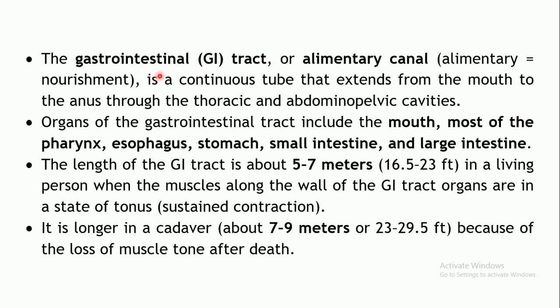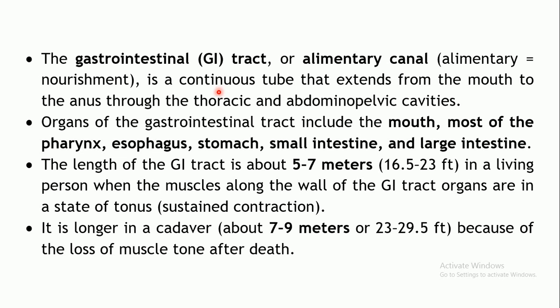This gastrointestinal tract, or GI tract, is also known as the alimentary canal. Alimentary means nourishment. Usually it is a tube-like structure which extends from the mouth to the anus.